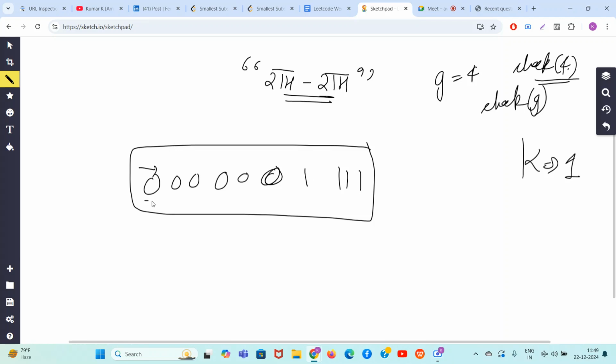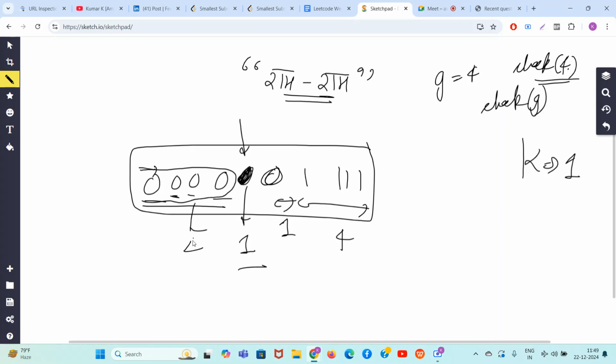Just keep traveling here. This is this, 1, 2, 3, 4. Okay, 4 zeros came in the for loop. Now I will change it, I will make it 1. So I will increase my counter, that one change I've done. This is 1, this is 0, so no problem. So this size is 4, this size is 1, this size is 1, this size is 4. So all the blocks have become less than equal to 4, so obviously the maximum will also be less than equal to 4. So yes, it's possible. True. So our basic algorithm is pretty clear, right?